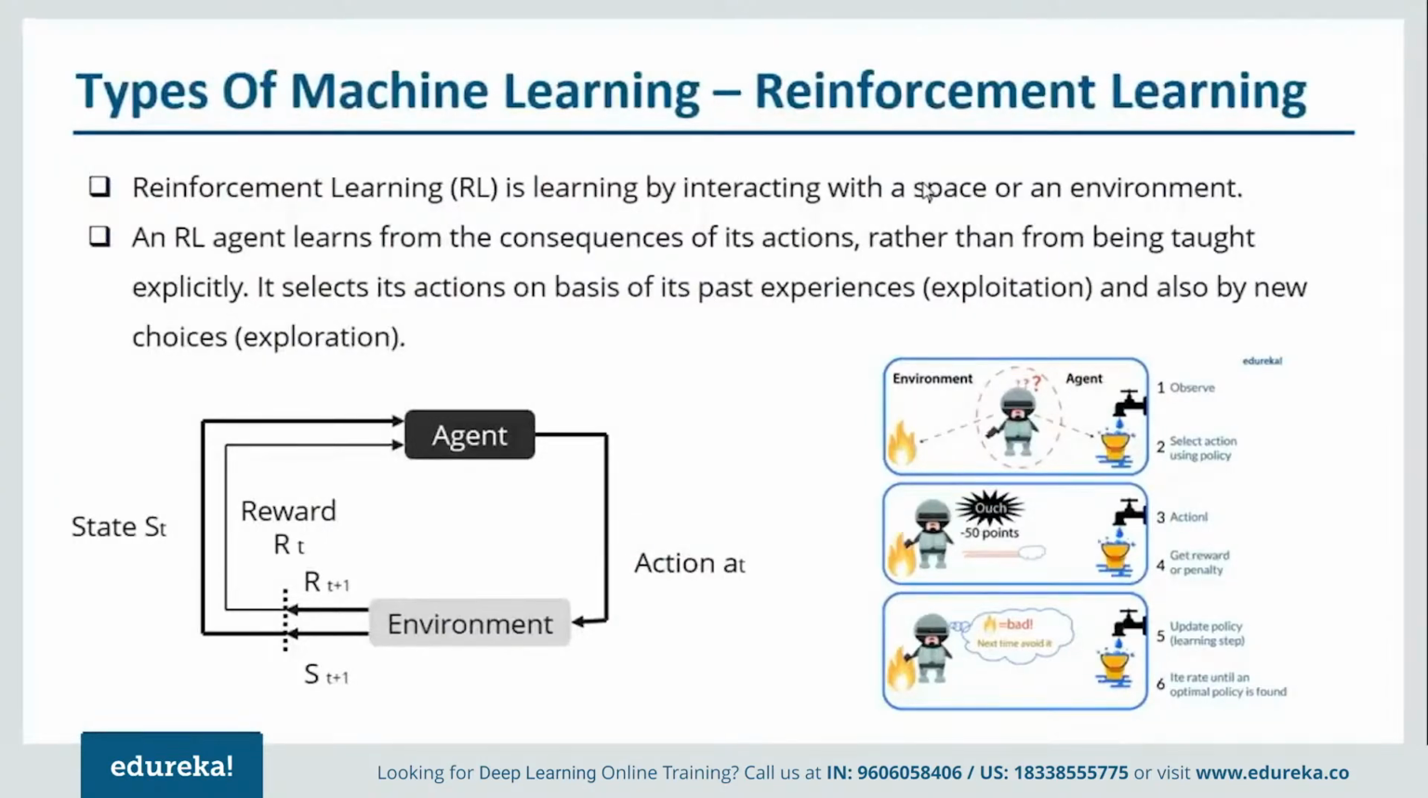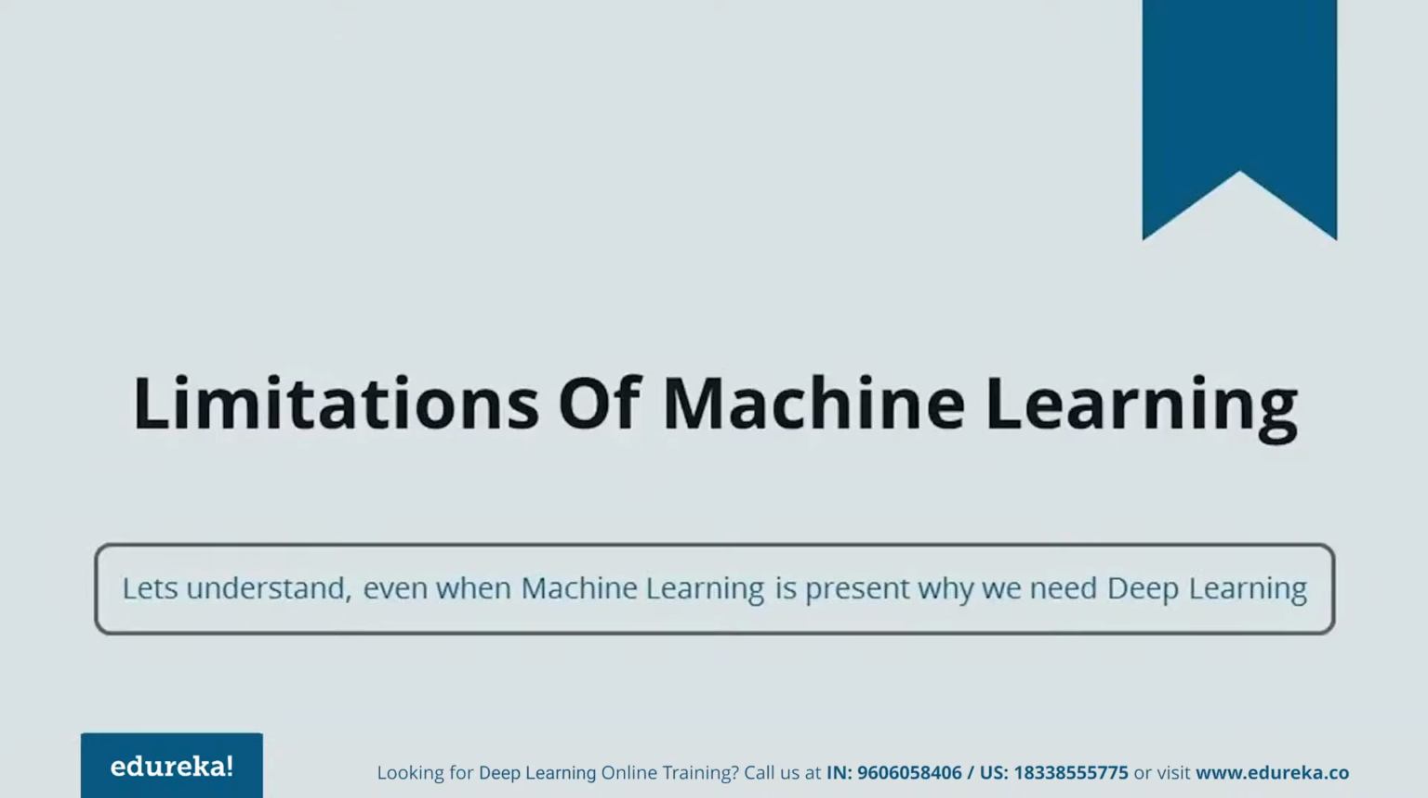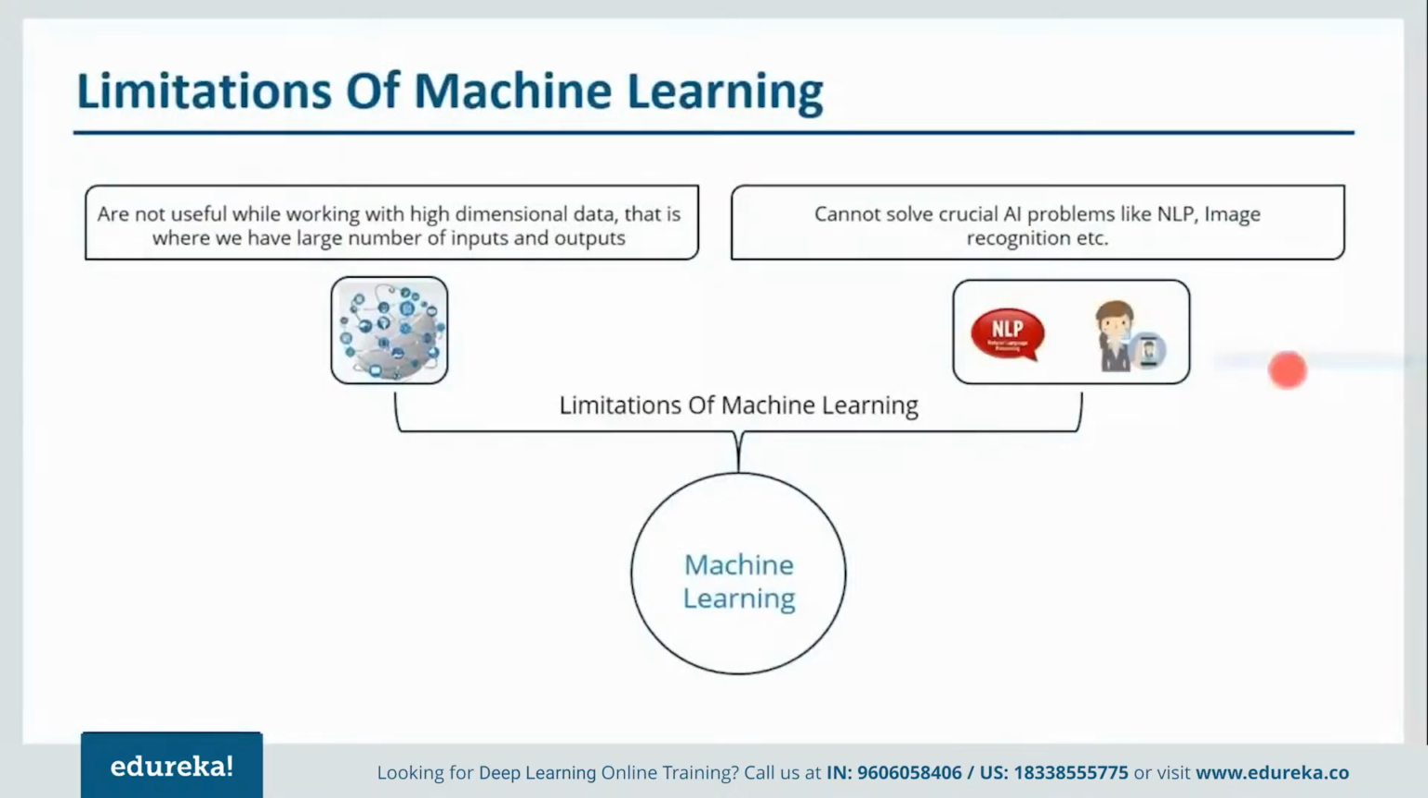So let us move forward and understand, when we have machine learning, why do we need deep learning? That is, we'll look at various limitations of machine learning. Now the first limitation is the high dimensionality of the data. The data that is now generated is huge in size. So we have a very large number of inputs and outputs, and due to that, machine learning algorithms fail. They cannot deal with high dimensionality of data, or you can say data with a large number of inputs and outputs. Now there's another problem as well, in which it is unable to solve crucial AI problems, which can be natural language processing, image recognition, and things like that.